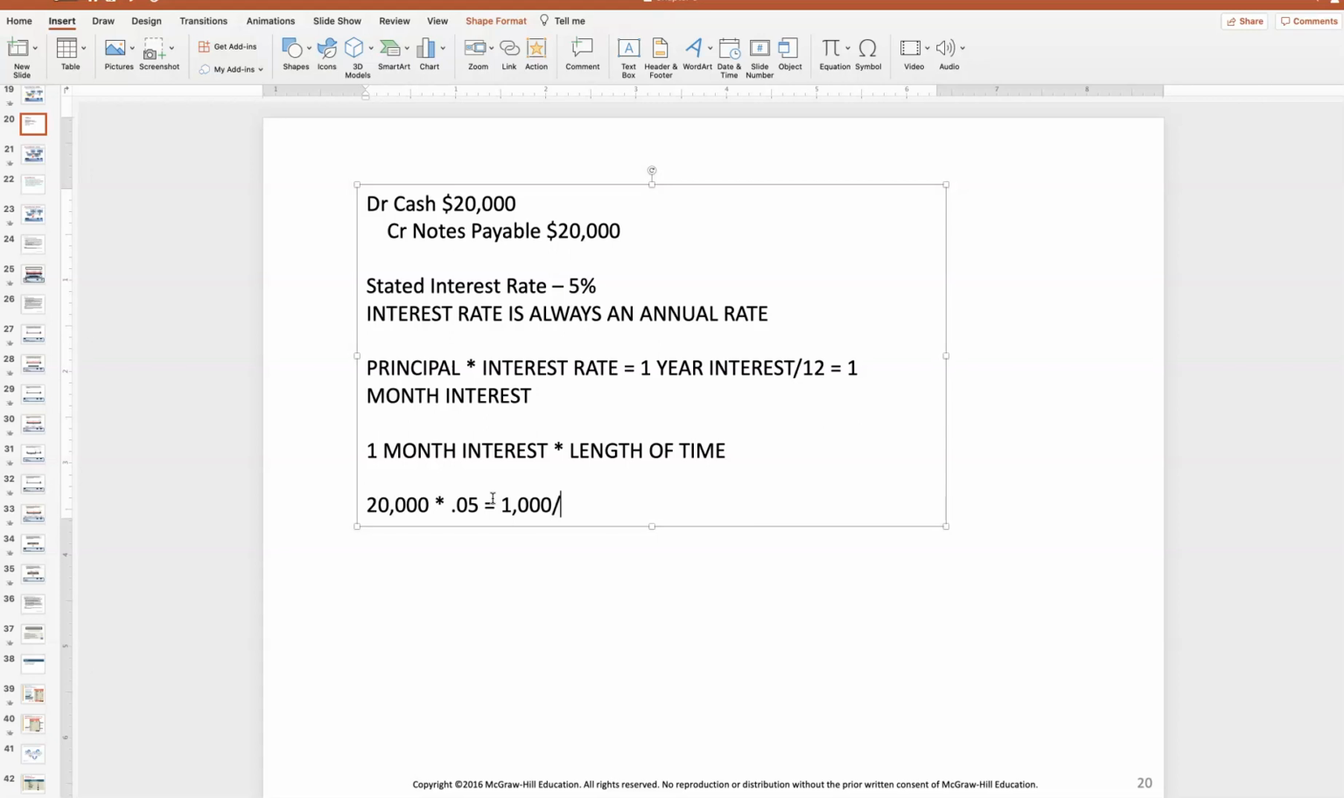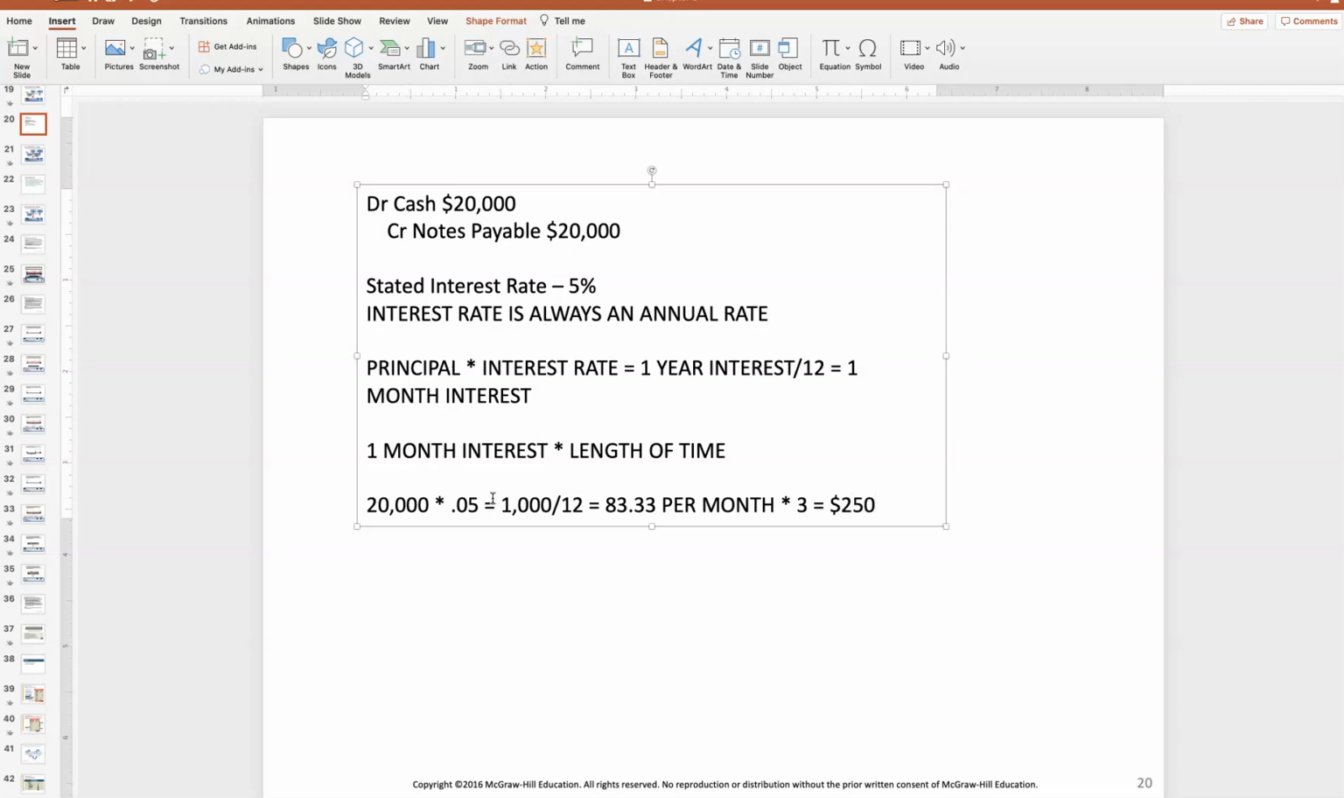Well, the easiest thing I can do is divide that annual number by 12, because we have 12 months in the year, and that would tell me that I'm roughly needing to pay $83.33 per month. And if my loan is outstanding 3 months, I multiply that number by 3, and that says that I would owe $250, right?